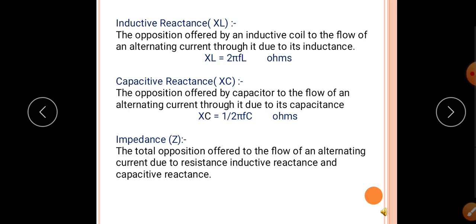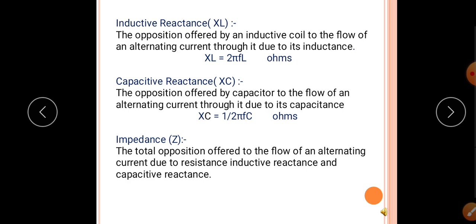Capacitive reactance XC. Before that, what is meant by capacitance? A capacitor is a device which stores electricity in the form of electrostatic charge. Capacitance is the ability of the capacitor to store charge, and the SI unit is farad.